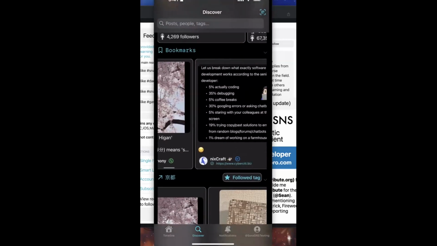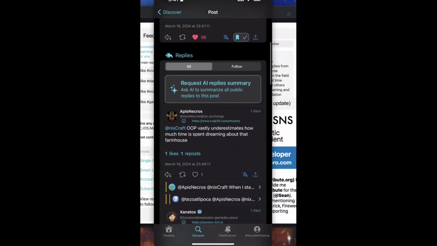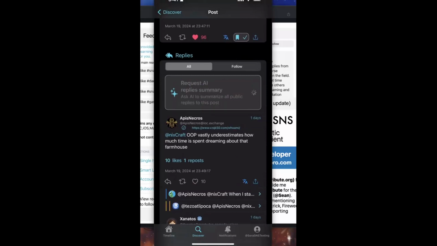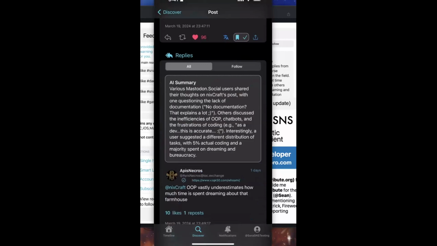Now I want to show another feature. Leveraging AI, we are able to handle this: there are so many replies to this post, but if I click this button here, request AI replies summary, you will be able to get a summary of all the replies. So you can just check out the summary instead of reading all of them.